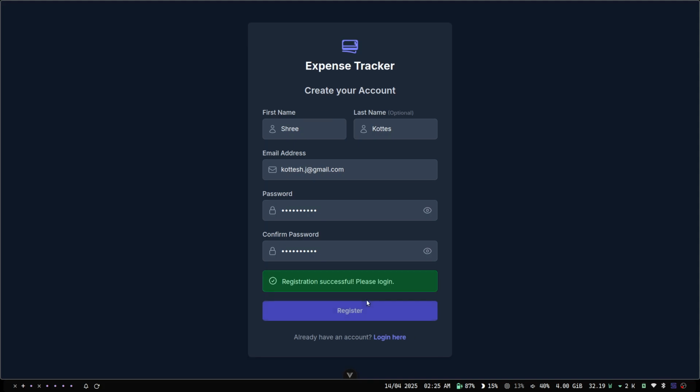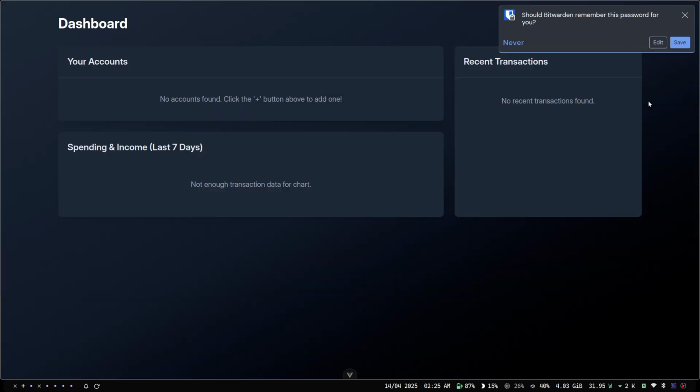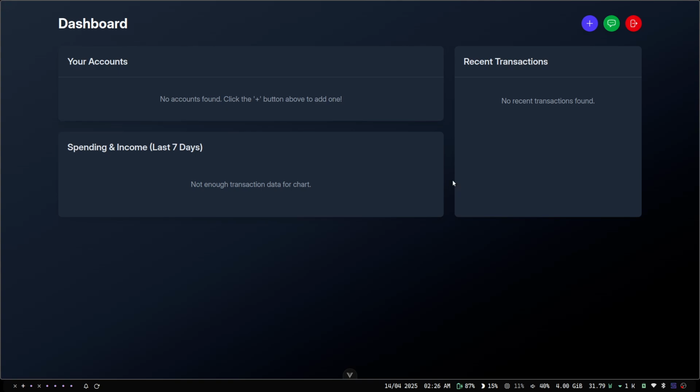We have created an account, and now with this, we can log in. After logging in, we have this dashboard. In this dashboard, we can add the account and create transactions, feeding the transaction to the LLM to create the transaction for us. And those things will be explained by Anush. Over to Anush.